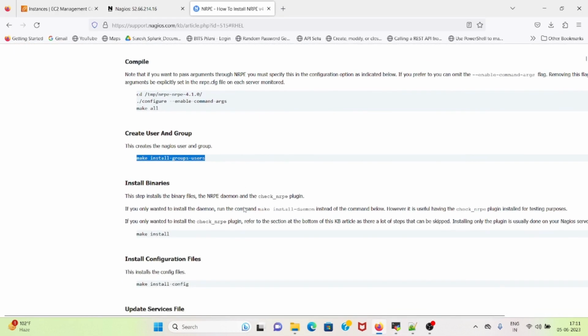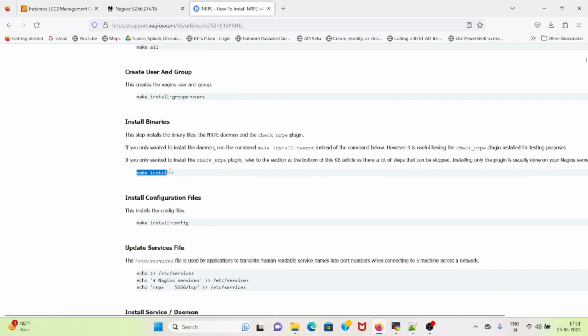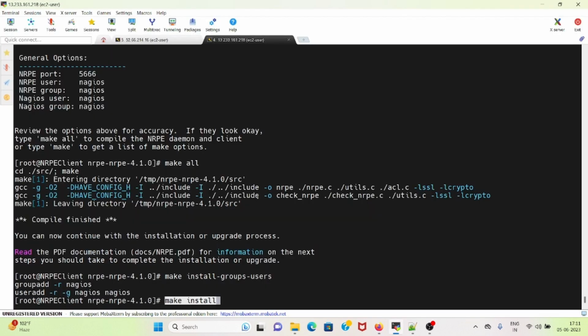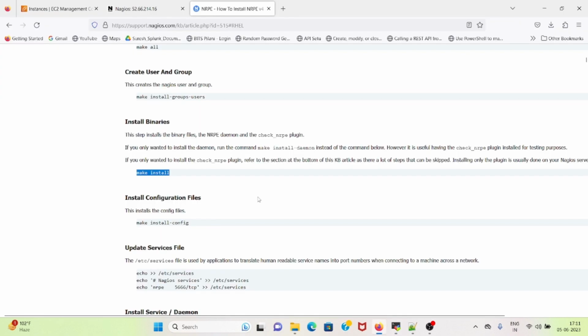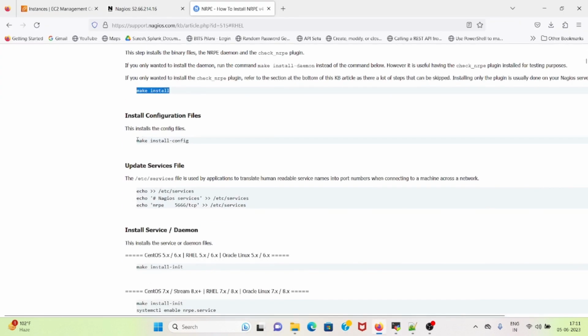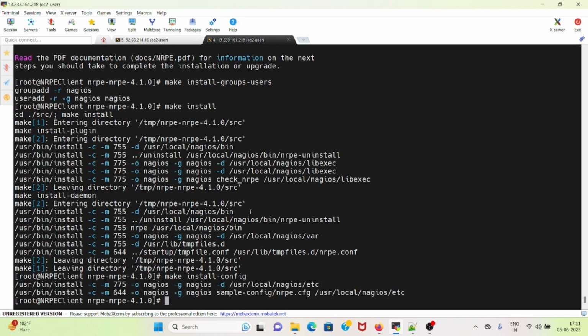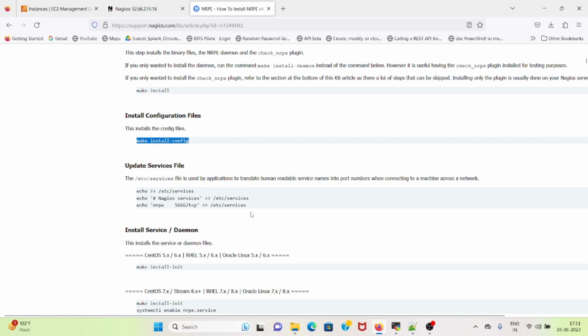Next I will install the binaries, make install. Next is make install config. This will install the config files. Next I will update the services file. As it's written, the etc services file is used by applications to translate human readable service names into port numbers when connecting to a machine across a network.